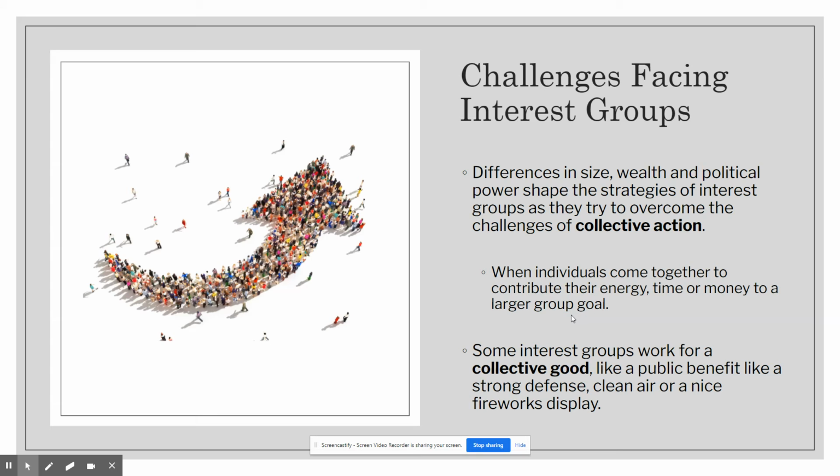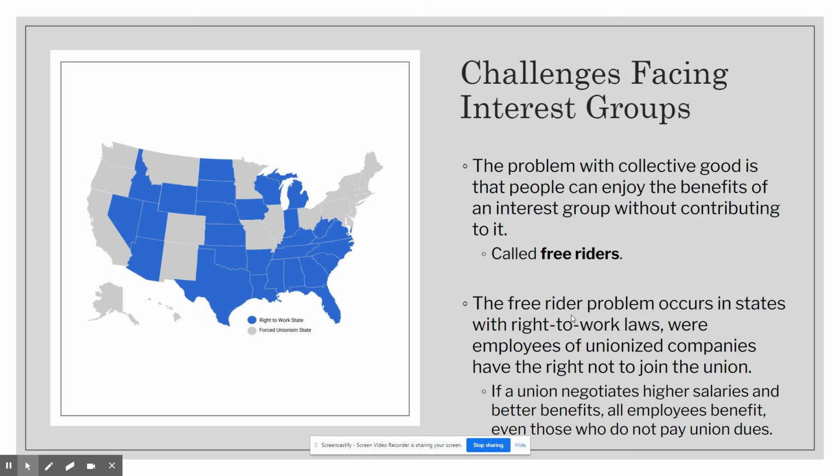So, collective good is a public benefit that individuals can enjoy or profit from, even if they do not help to achieve it. So, sometimes collective good is also defined as public good. That's what some interest groups, as part of this collective action, are working toward.